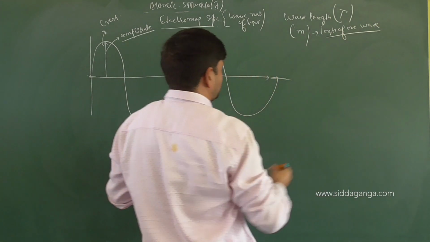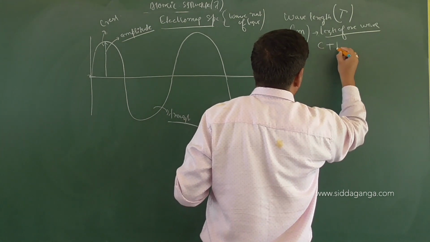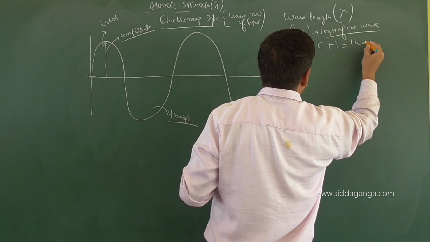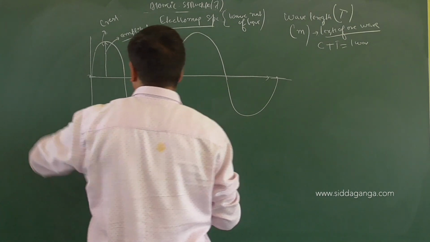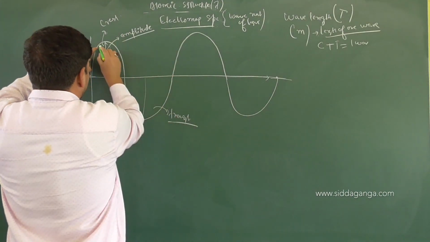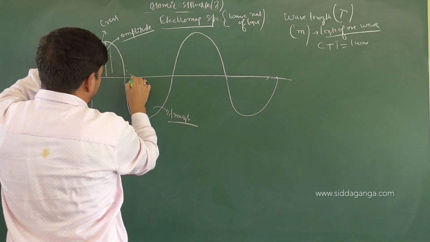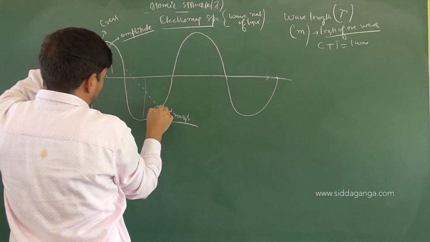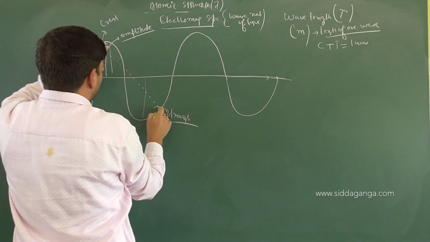What is one wave composed of? It's made up of crest plus trough equals one wave, right? So if I take this one as crest and this one as trough, the total of these two will be the wavelength for us, yes or no?